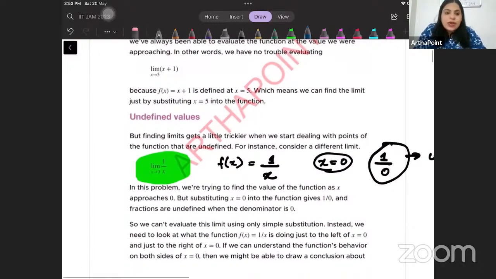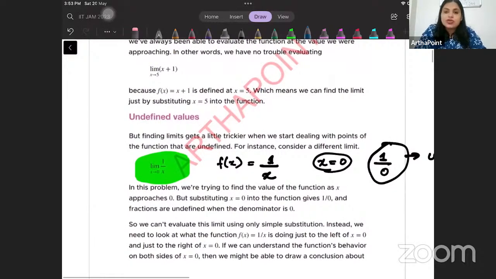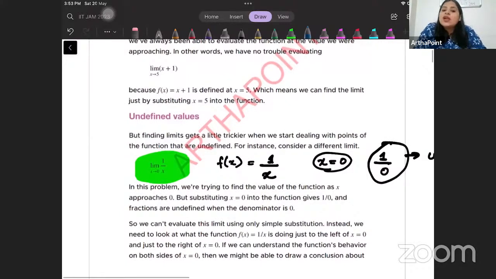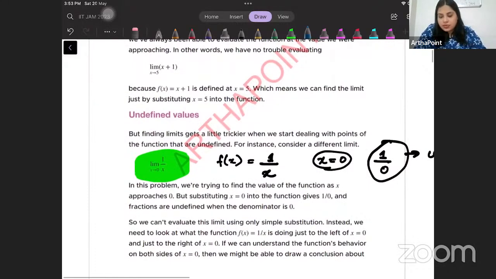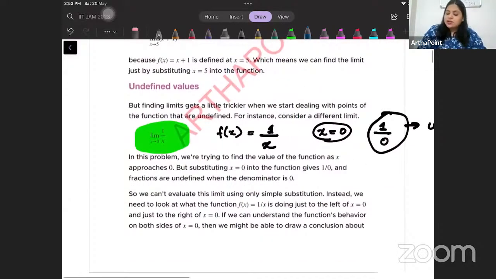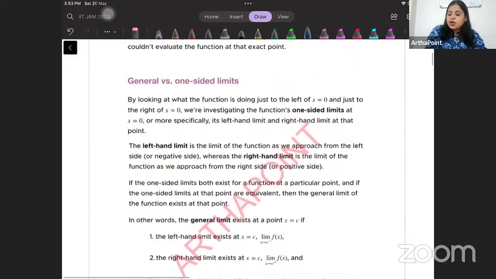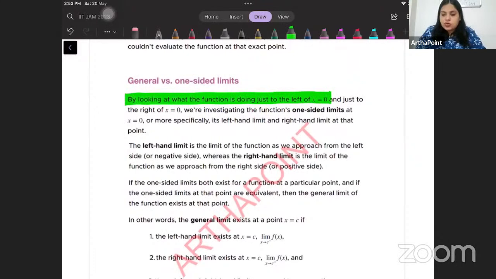And that is where I want to define the exact definition of limit. One-sided limits are basically when you evaluate from only one side, either the left-hand side or the right-hand side. So we evaluate the limit by looking at the function to the left of x equal to 0 or to the right of x equal to 0.